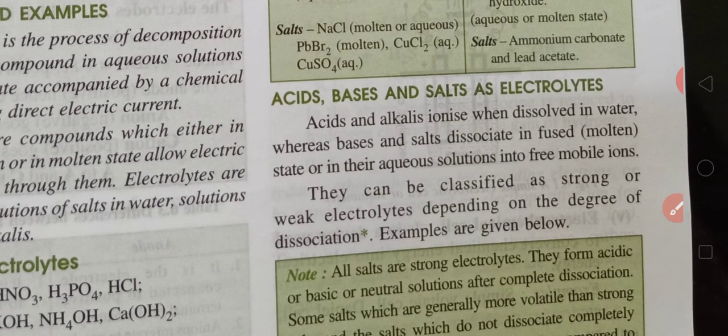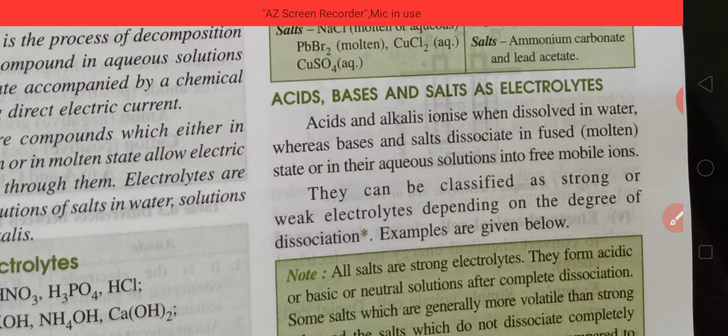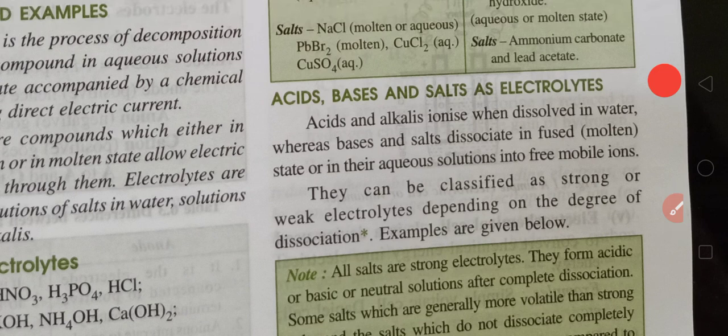Now children, the next topic is acids, bases and salts as electrolytes. Acids and alkalis ionize when dissolved in water, whereas bases and salts dissociate in fused or molten state or in aqueous solution into free mobile ions.